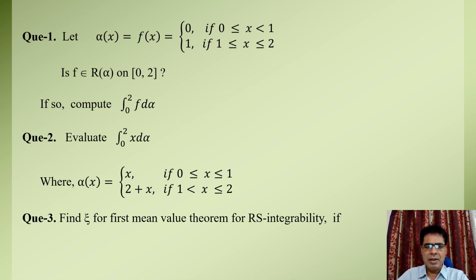Question third. Find Xi for the first mean value theorem for Riemann-Stieltjes integrability if f of x equal to x square plus twice x minus 5 and alpha of x equal to x square, and a equal to 1, b equal to 3.